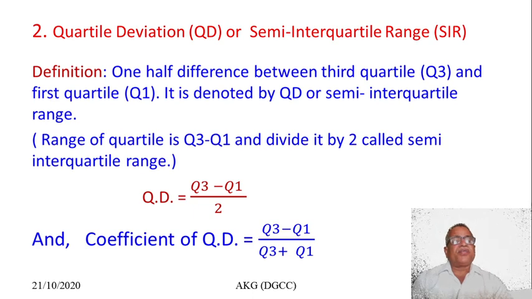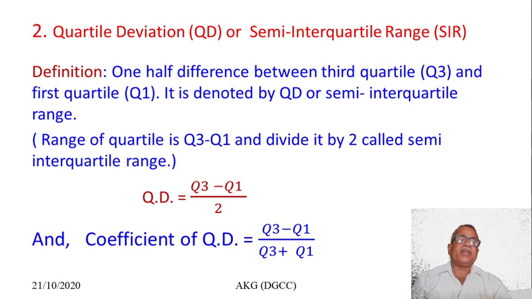So the definition of the quartile deviation: half the difference between the third quartile and the first quartile is called the quartile deviation, denoted by QD, or the semi-interquartile range. Why do we say semi-interquartile range? Because the range of the quartiles is Q3 minus Q1. By the definition of range, we know it is the largest observation minus the smallest observation. So the range of the quartiles means Q3 minus Q1, and divided by 2 we call it the semi-interquartile range.